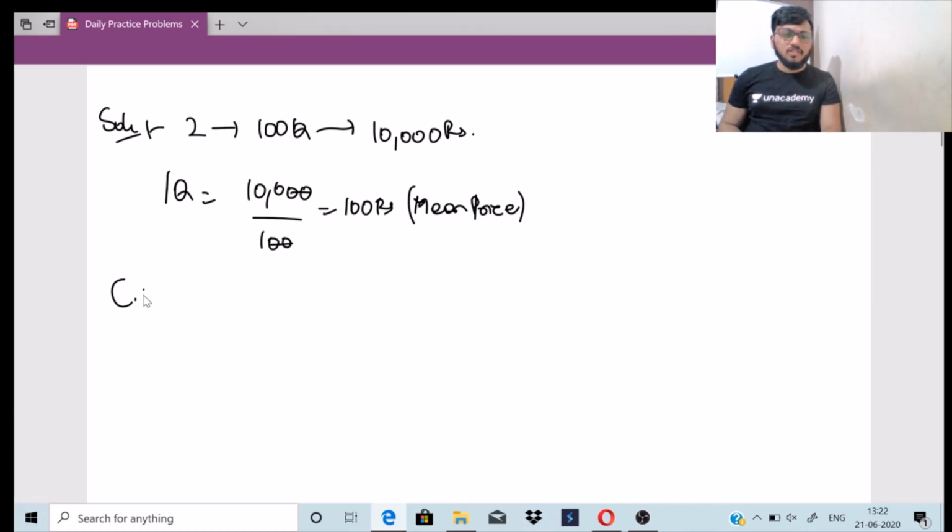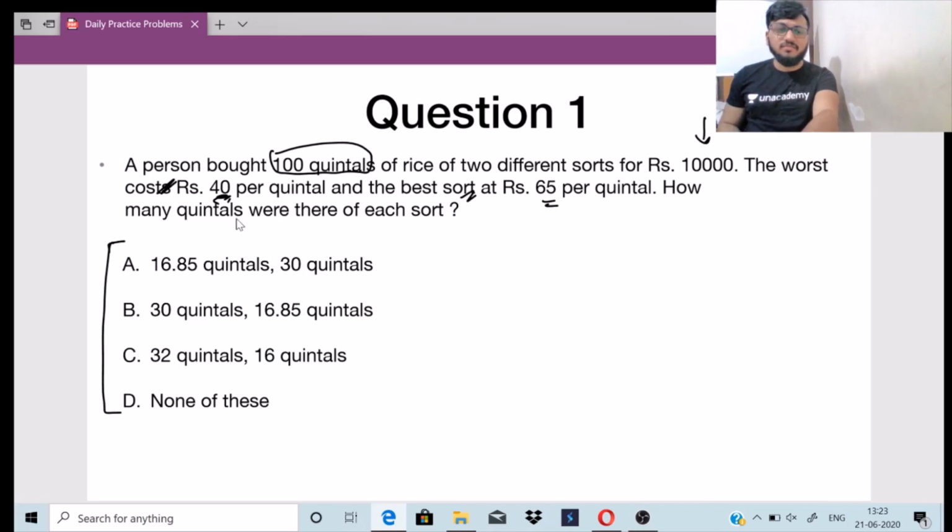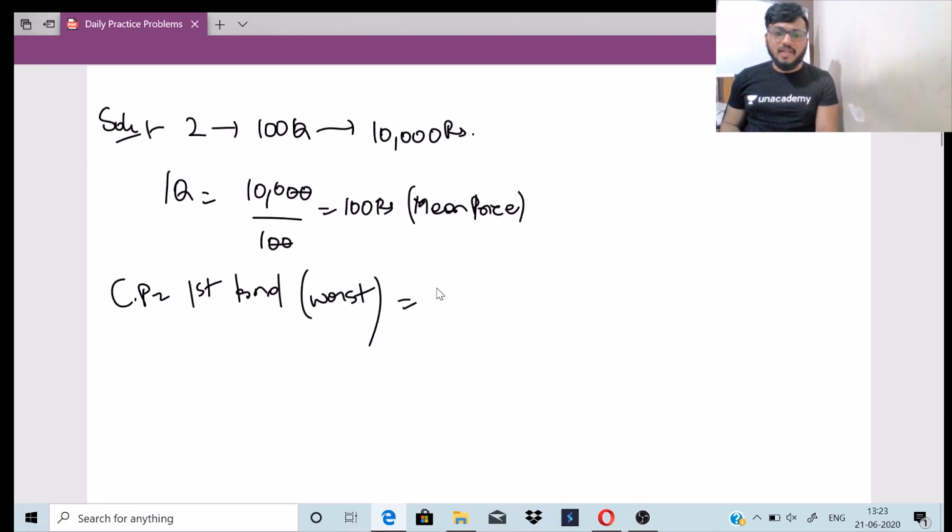So what is the cost price of the first kind, which is actually the worst quality, as mentioned first in the question? That is rupees 40 per quintal. So this will become my cheaper price.